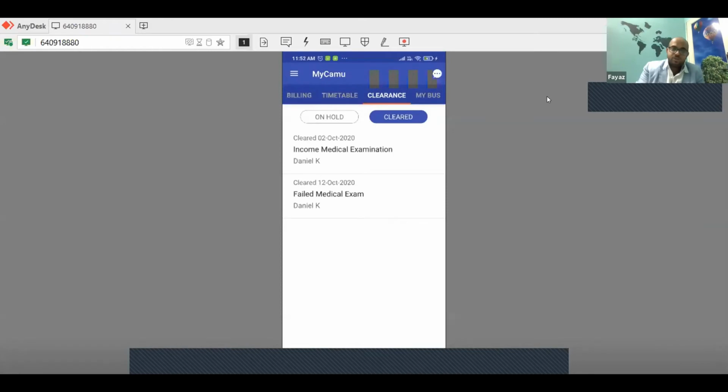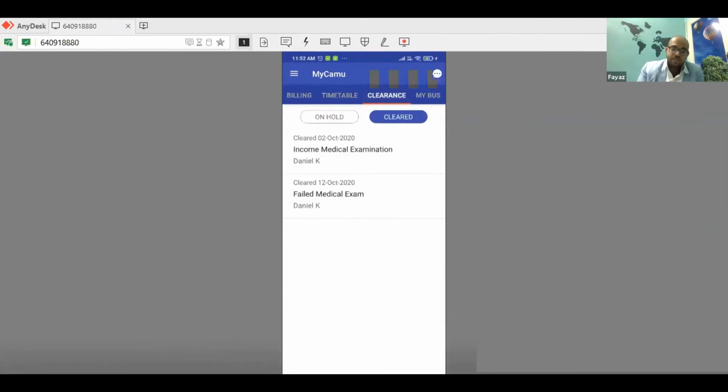Similarly, you can also have access to bus routes and other features that I'll try to showcase. Yes, give me a moment, please. Now, as you can see, the clearances can be seen, and then I'll showcase the bus and other GPS facility where you can have information.